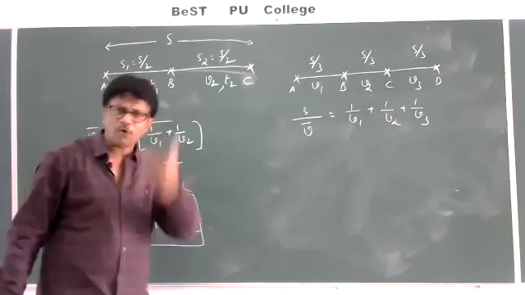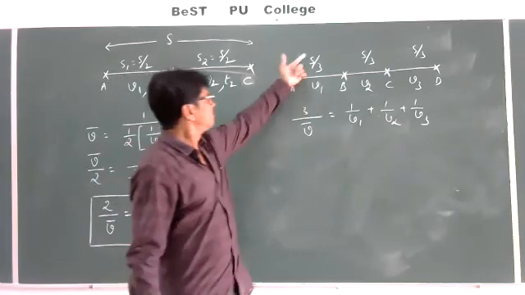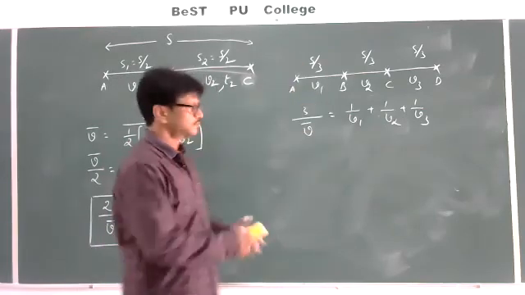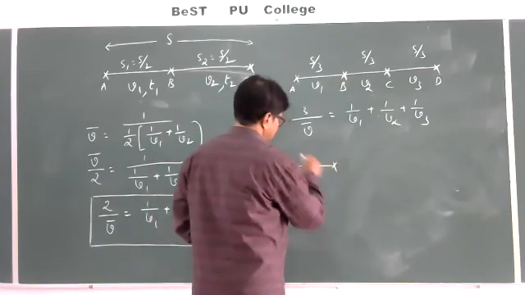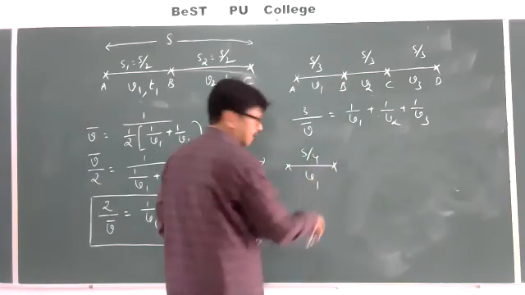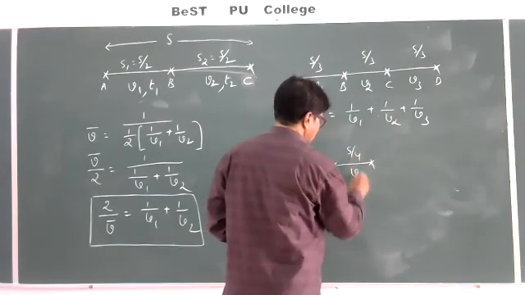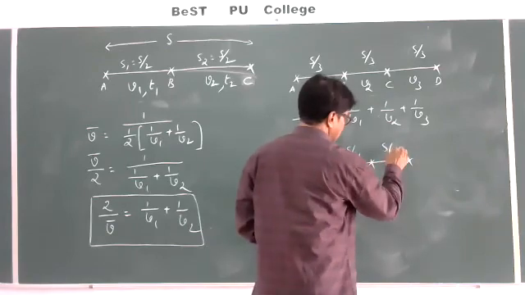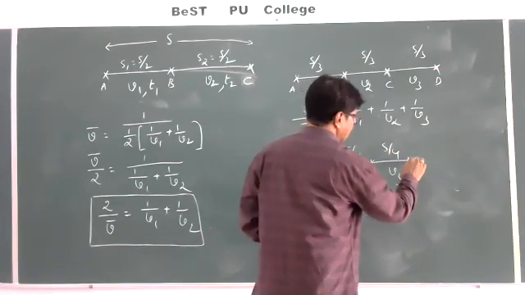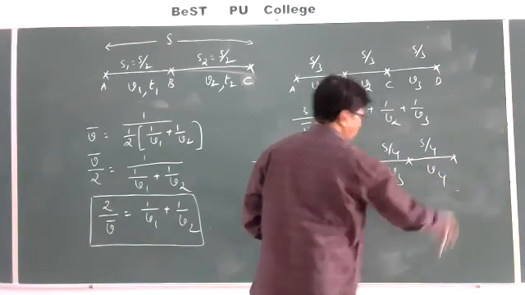Again, if I take 4 parts, that is first 1/4 with a speed V1, next 1/4 with a speed V2, next 1/4 with a speed V3, and remaining 1/4 with a speed V4.